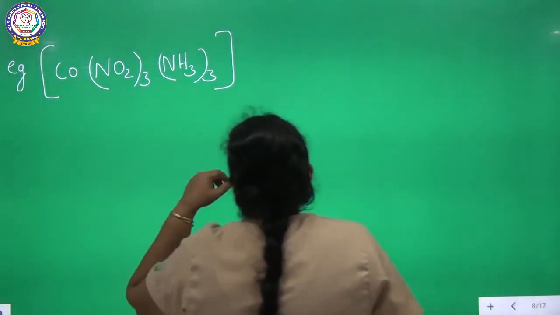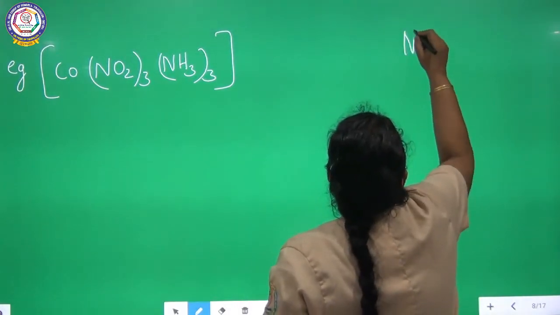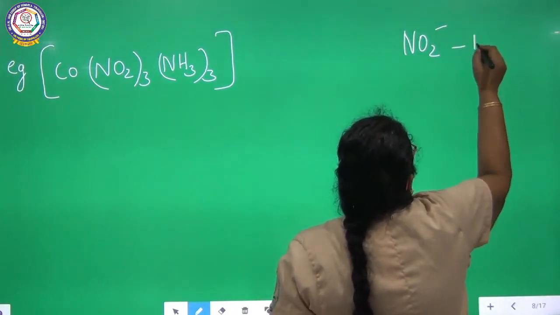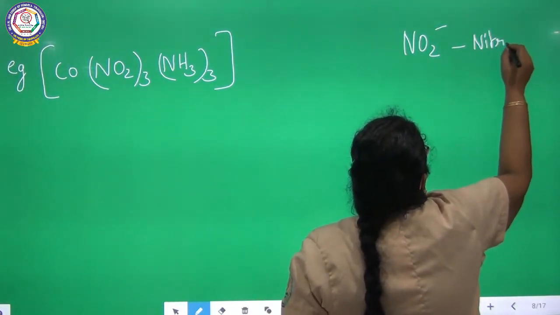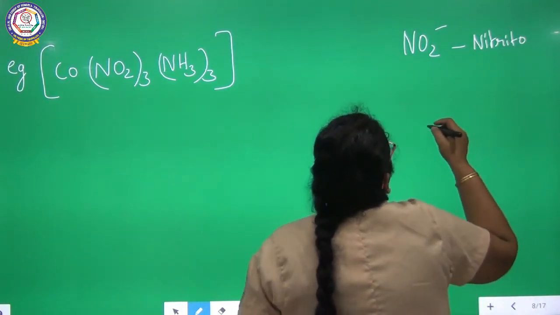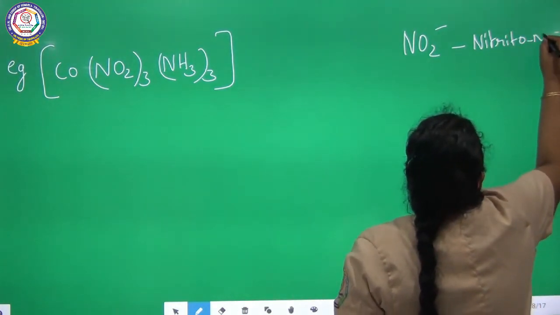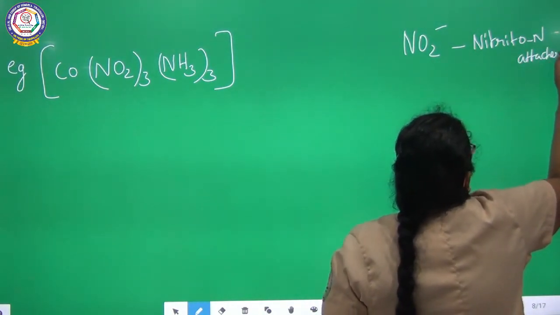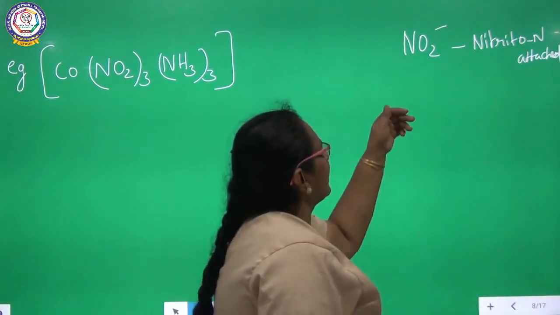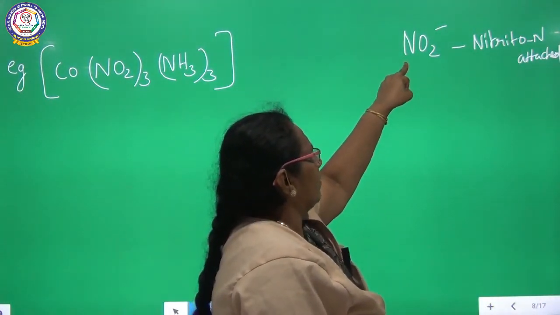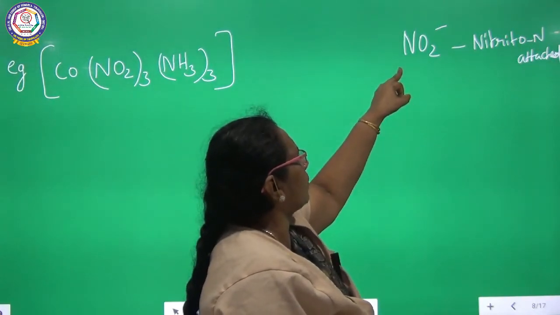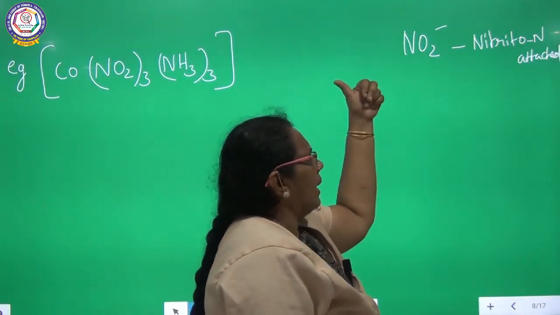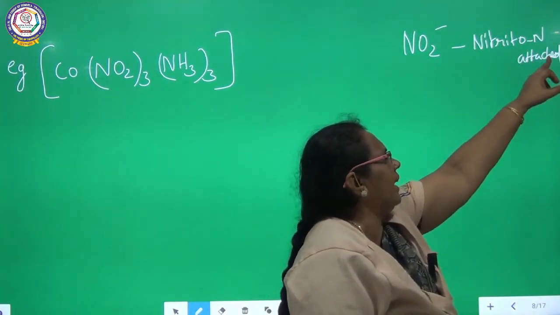See, when you talk about the ligand here, NO2, this is nitrito. Nitrito N attached. Here the coordination is taking place through nitrogen. Nitrogen is going to donate the electron pair. So through nitrogen the coordination is taking place, so it can be written as nitrito N attached.